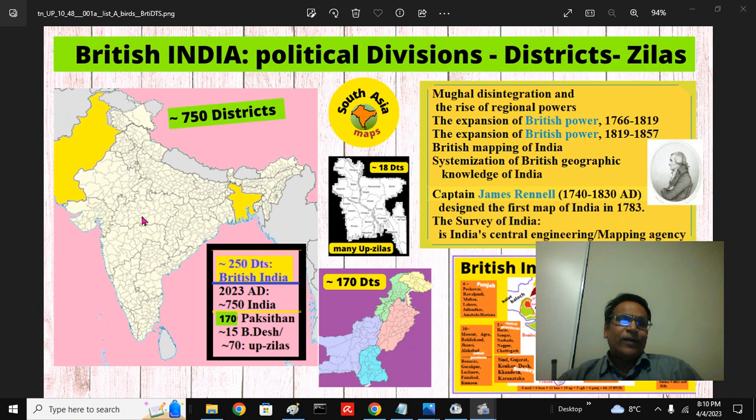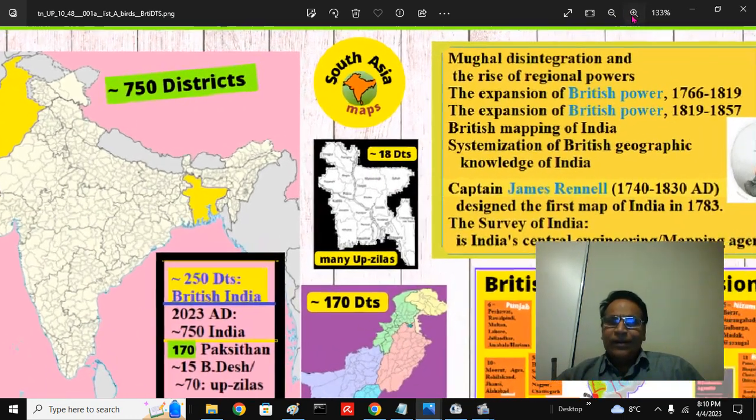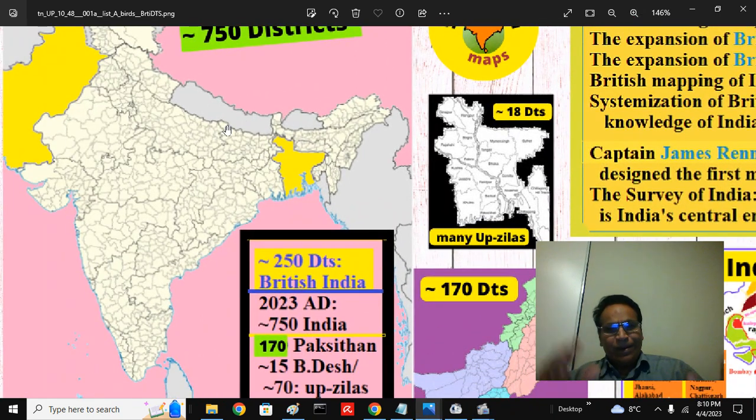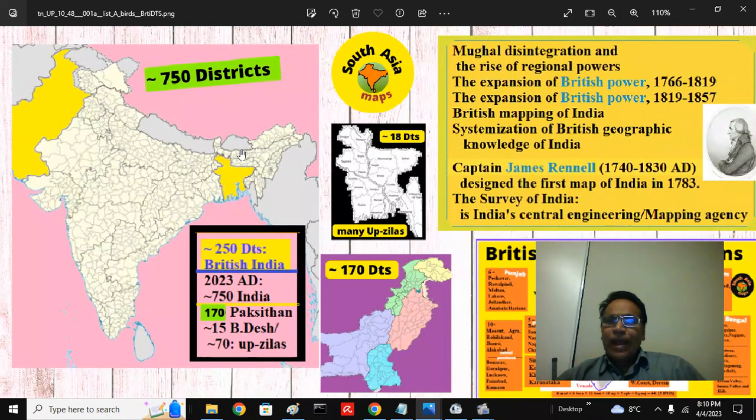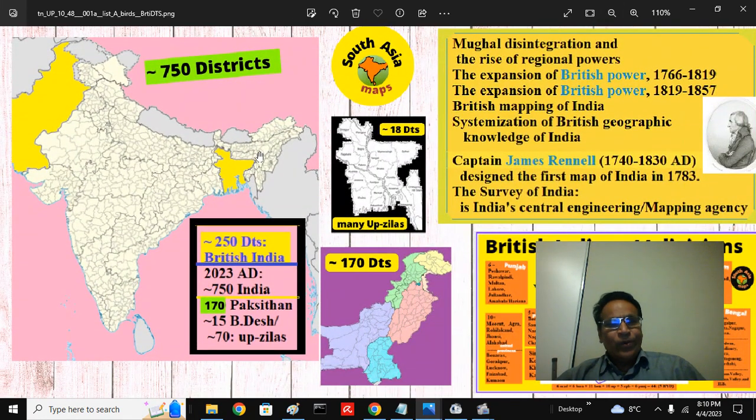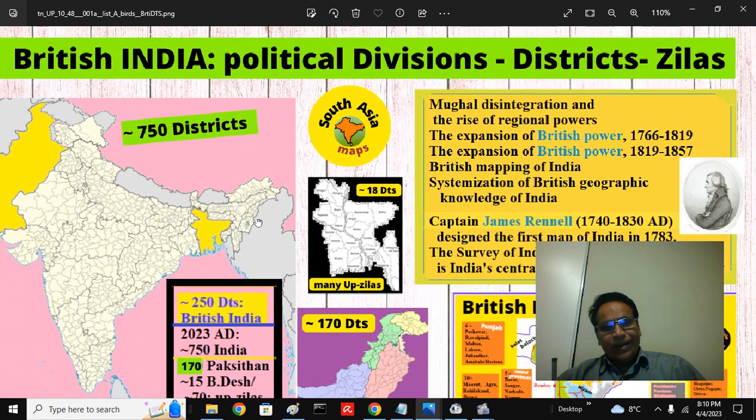It is very difficult for people to understand and know them, so I made here a bird's eye view. If you can remember, you can organize these 1000 districts of modern South Asia into maybe 200 divisions or so. It is very easy to remember them. You will get a bird's eye view that should increase your appetite to know more about the motherland.